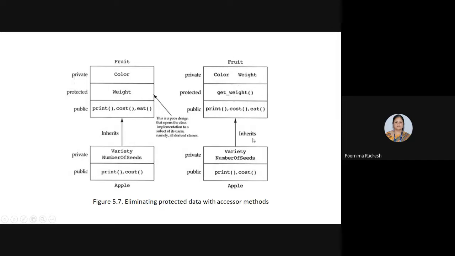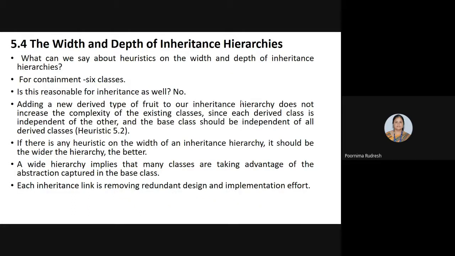So this is called the good design, whereas this is the poor design. Why? In the poor design, the Apple class is allowed to access the implementation details of the Fruit class. So this leads to poor design. In order to avoid that, instead of accessing the data members directly, we make use of the access function called getWeight. Through getWeight, Apple accesses the weight data member in the protected section. So this is about heuristic 5.3.